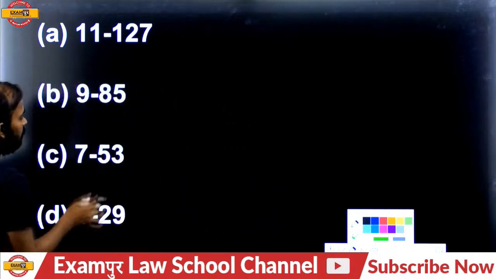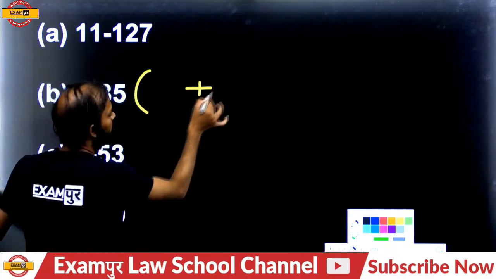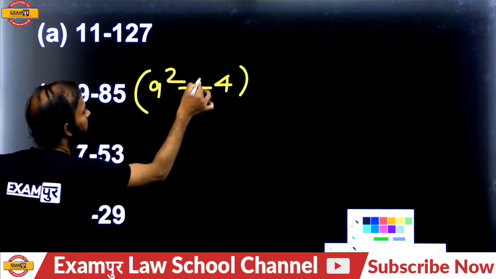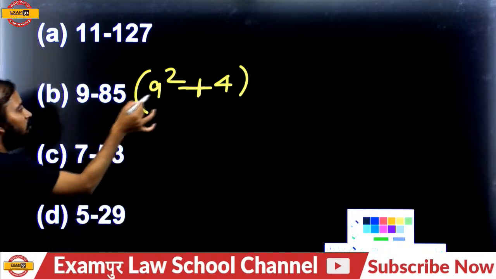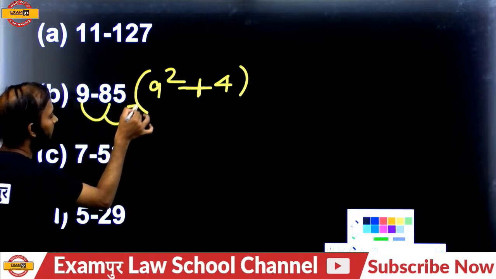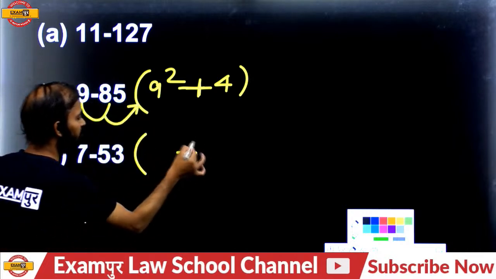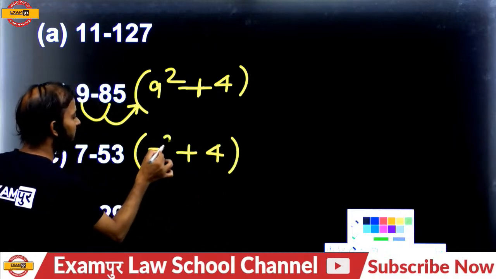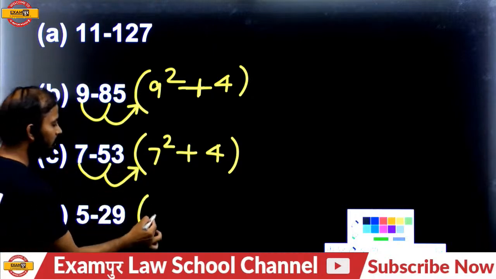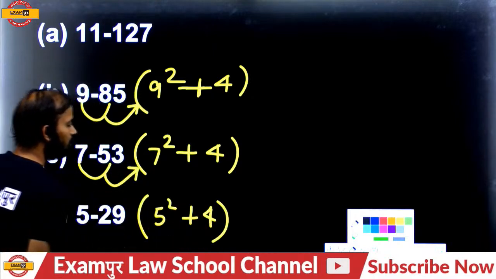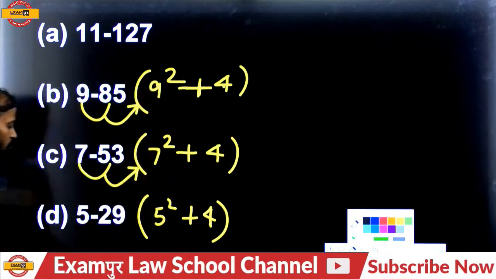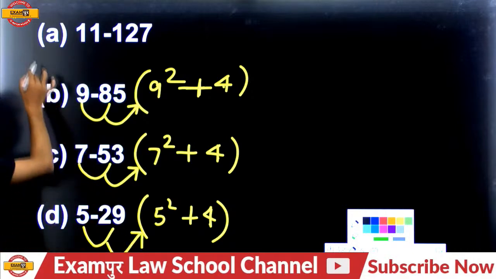Look, because all these numbers are plus 4. What plus 4? 9 square plus 4. Because 9 square is what? 81. 81 plus 4 is what? 85. Next is plus 4. 7 square plus 4. Similarly, 5 square plus 4. Because plus 4, plus 4, plus 4. Square, square, square.